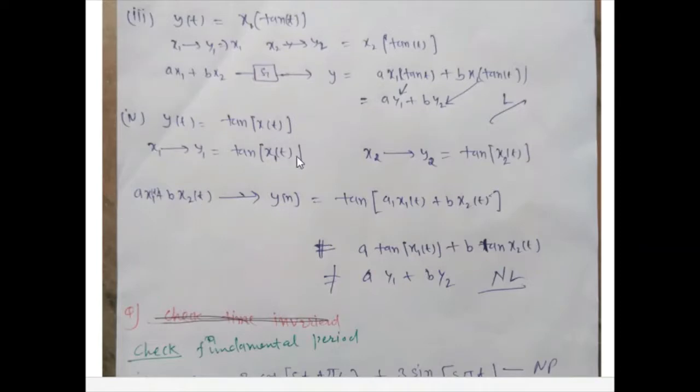Replace the x(t). So 10 times (a x1 plus b x2)(t) gives a 10x1(t) plus b 10x2(t), which is not equal to a y1 plus b y2. So this is non-linear. Basically, from these examples we can understand the linearity property and how it works.